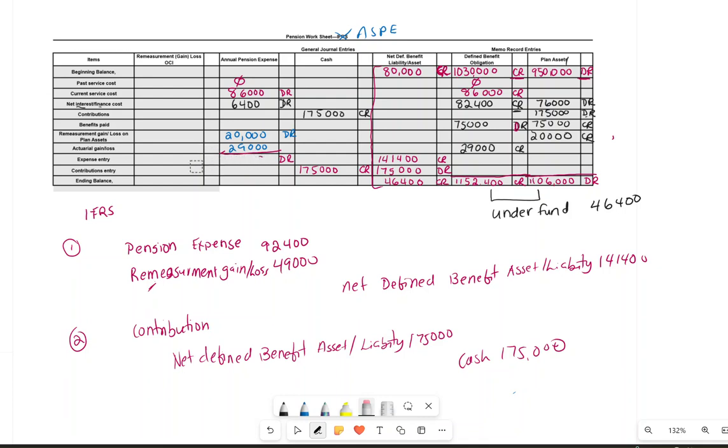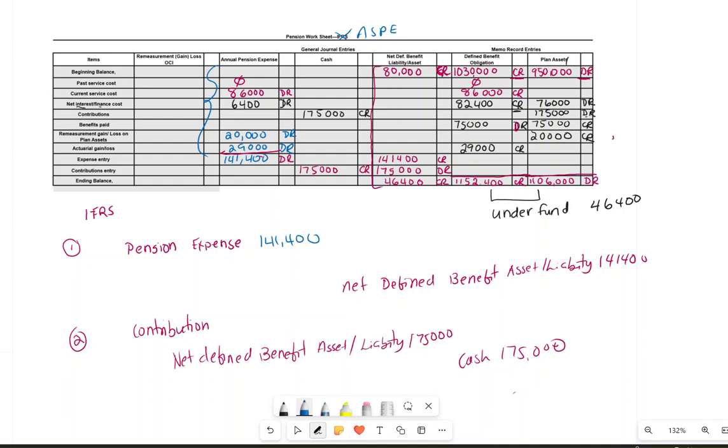So when you total up all your pension expense, the balance will be 141,400. So how is this going to change my entry? I'm not going to have any remeasurement gain and loss. The only thing that is going to change is we will have a pension expense. The pension expense will be 141,400.